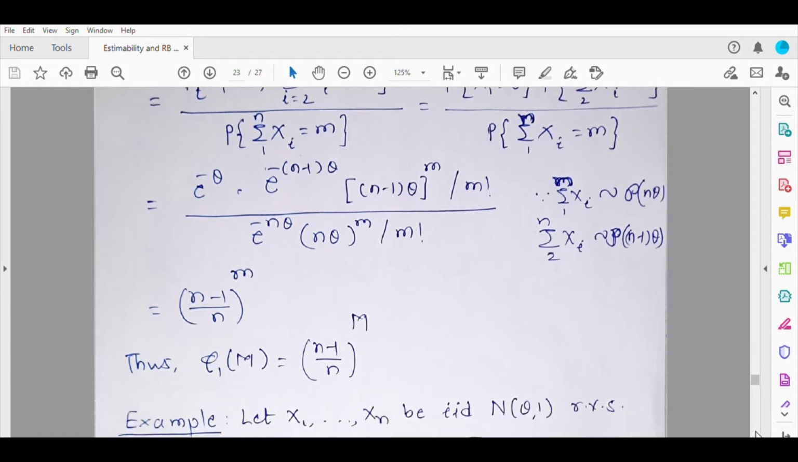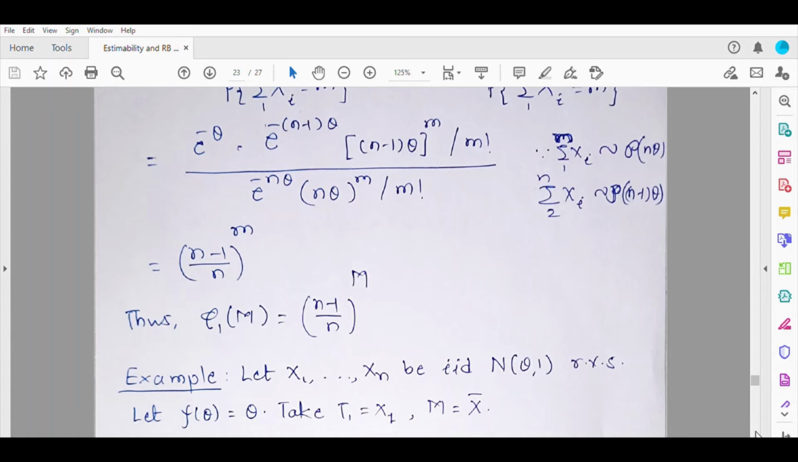Now for a better understanding, let us consider one more example. This was a discrete setup. Now let us consider a continuous setup. Suppose xi's are IID normal(theta, 1) random variables. First let us take psi(theta) equal to theta. T1 and M are provided to us. So T1 is to be taken as x1, M is to be taken as x bar.